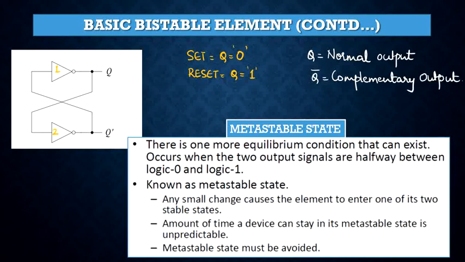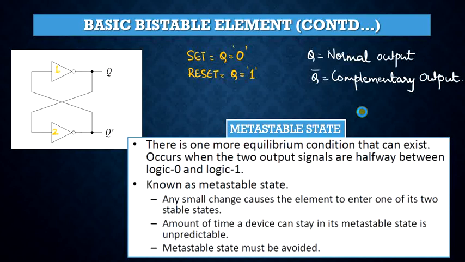Next we have the metastable state. Although the bistable element is normally in one of its two stable conditions, that is either Q equal to 0 or Q equal to 1, there is one more equilibrium condition that can exist, and this occurs when the two output signals are about halfway between those associated with logic 0 and logic 1.